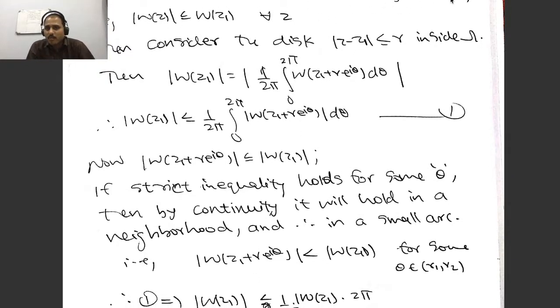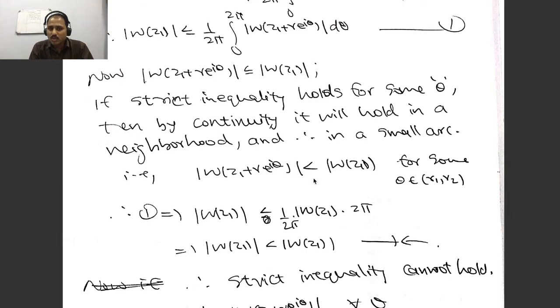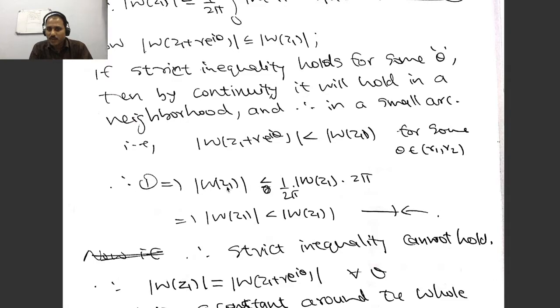For example, if W has a maximum, say at z1, so |W(z)| ≤ |W(z1)| for all z, consider this disk of radius R. This is the mean value property. If you take the absolute value inside, there will be an inequality. You know that every value in the integrand is bounded by this if you have a maximum. But if a strict inequality happens, then by continuity it will happen in a small arc, and therefore if you replace it with this strict inequality, you will end up with a contradiction.